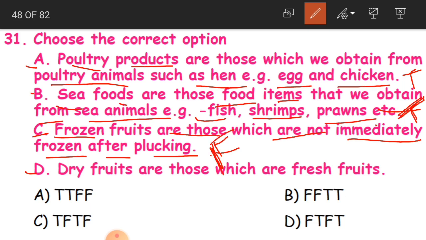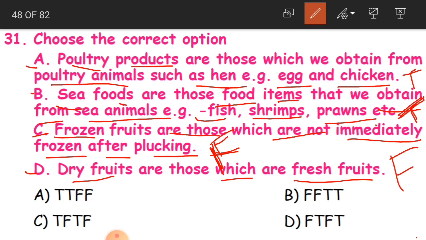Okay children? False. Now the last statement D. Dry fruits are those which are fresh fruits. Again this is false. Now what have we learnt? Dry fruits are fruits which are kept for drying, so that all the moisture in them dries up and then we can store them for many days. That is dry fruits. So this is also false. They are not fresh fruits, they are dry fruits.